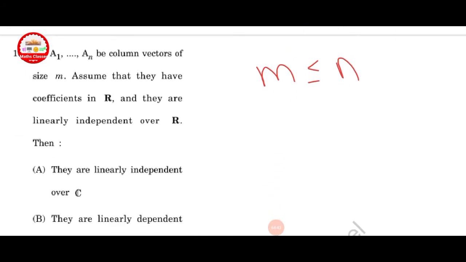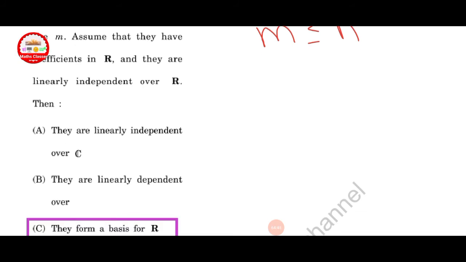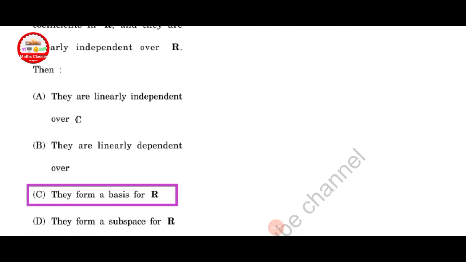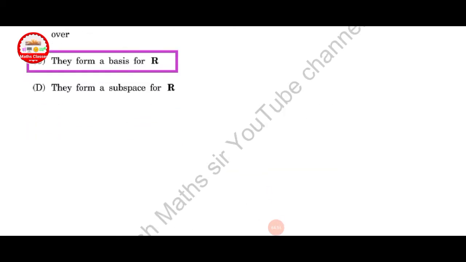Let A1 to An be column vectors of size m. Assume that they have coefficients in R and they are linearly independent over R. Then they form a basis for R. Option C is correct here.